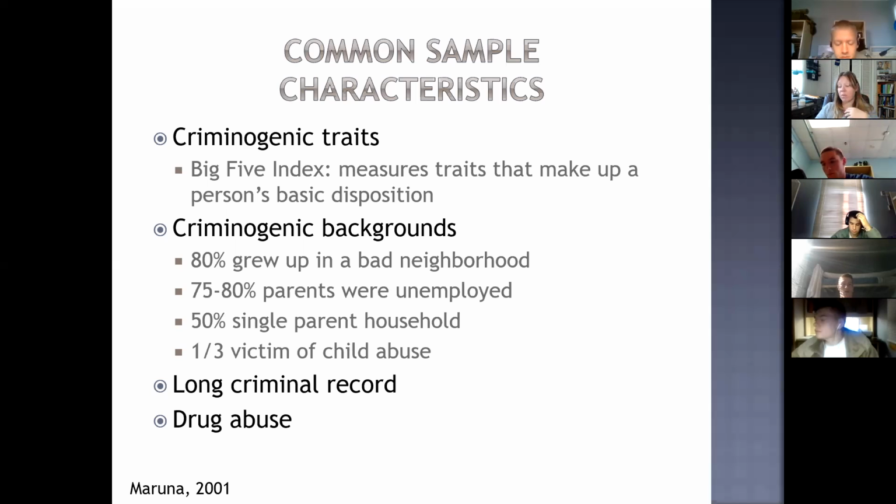So 80% of the participants in the desisting and persisting groups said that they grew up in an area considered dangerous or bad. So we didn't see differences between them. It wasn't the neighborhood that helped them decide to be desisters or persisters. Both of them grew up in bad neighborhoods.